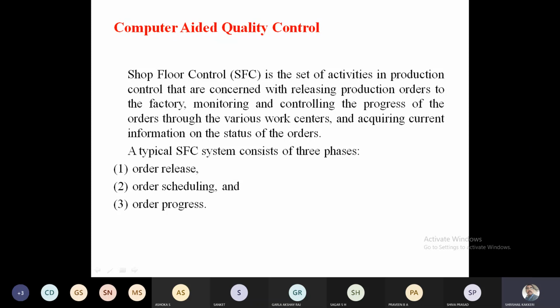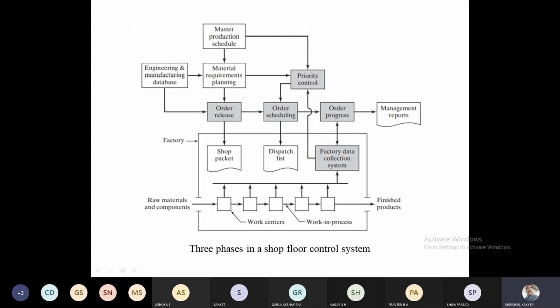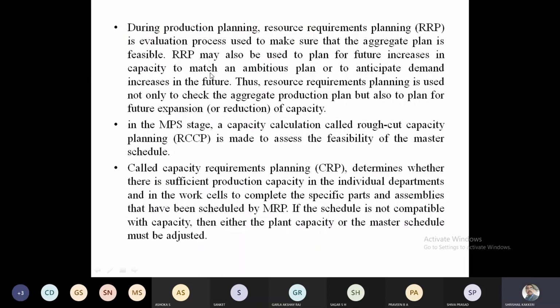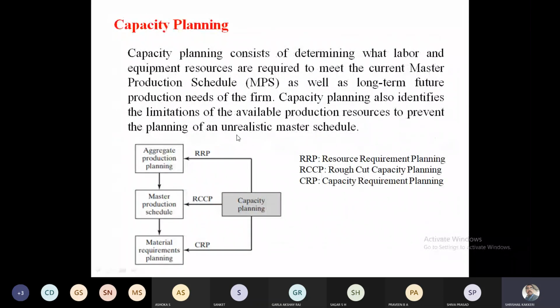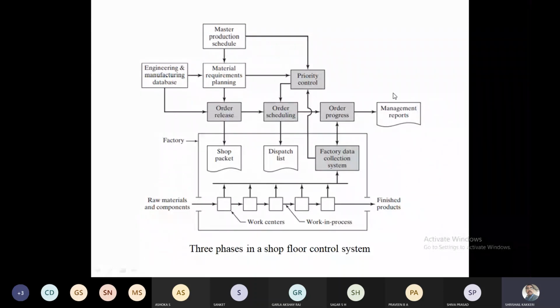So this is what it should be in the same order: order release, order scheduling, and order progress. You can look into this block diagram, the master production schedule. I am not talking about the aggregate production schedule. I'm talking about the master production schedule, because it is confined to a particular product only. It is for a limit of 1 week or 1 month, based on what orders we have received.